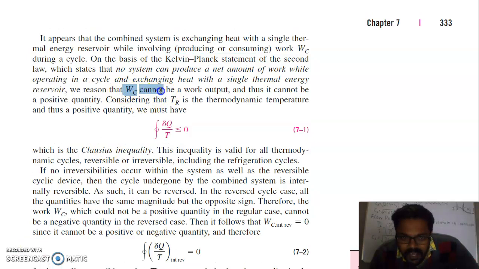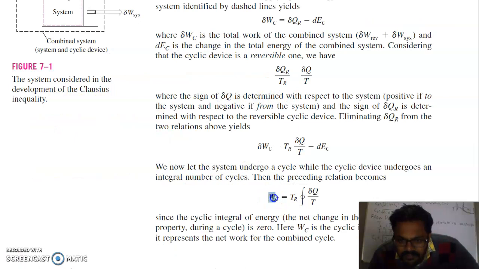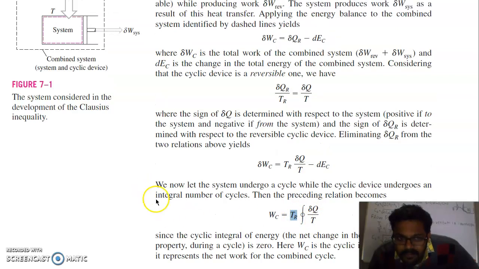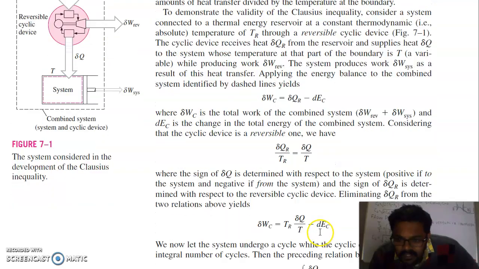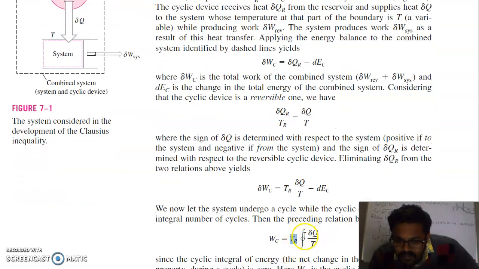So it means WC cannot be the work output, and thus it cannot be a positive quantity. The work which is reflected here should not be there. It is not a positive quantity. It should be a negative quantity, or it should not be there. So WC should be a negative quantity. As we know, it is dependent on TR and the cyclic integral of del Q by T. Temperature can't be negative. It is always positive if you take temperature in Kelvin, because we have considered temperature in Kelvin here. So temperature can't be negative. It means this quantity, the cyclic integral of del Q by T, is negative.